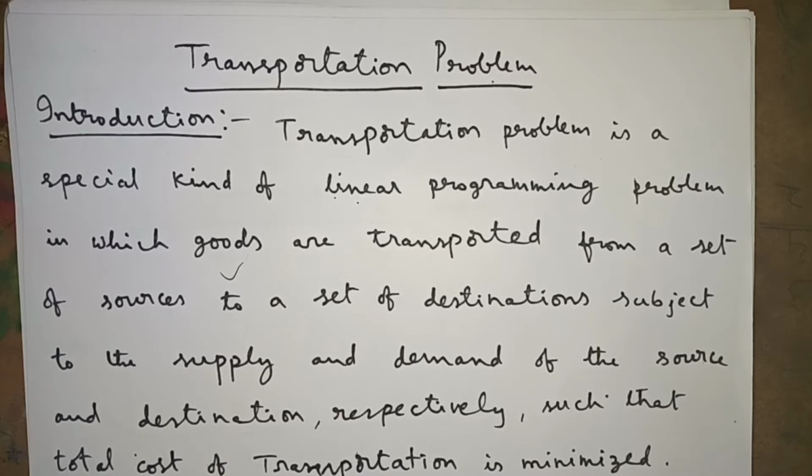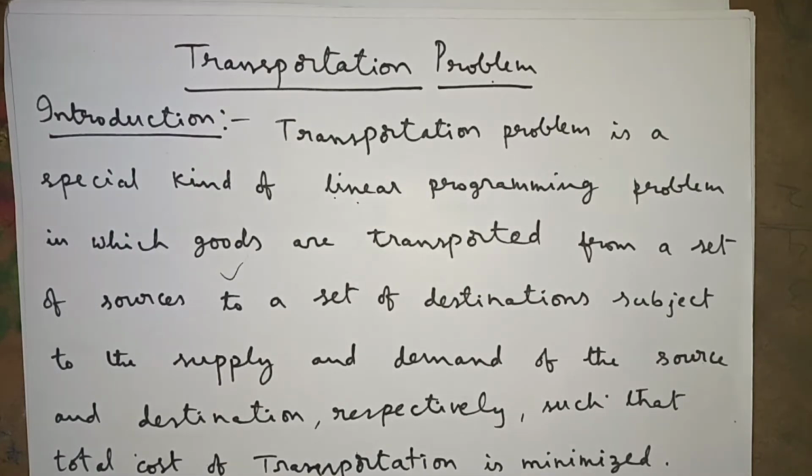We have to transport the goods in such a way that the total cost of transportation is minimum. For example, if the transportation cost increases, the price of the product will automatically increase.